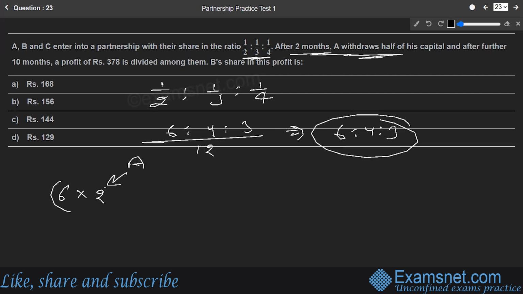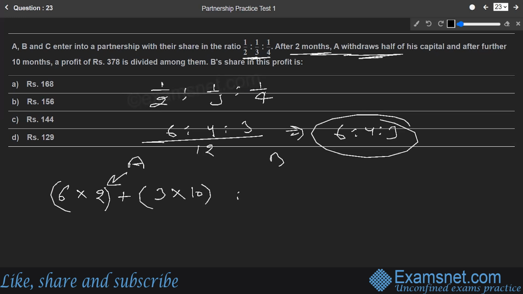So it is going to be 6 into 2 for A's first part, plus after 2 months, A withdraws half. If he has withdrawn half, how much would be left? Half of 6, that is 3, into the time this 3 will be part of the business for the remaining part of the year. After 2 months, the remaining part of the year is just 10 months. So this will be A's part.